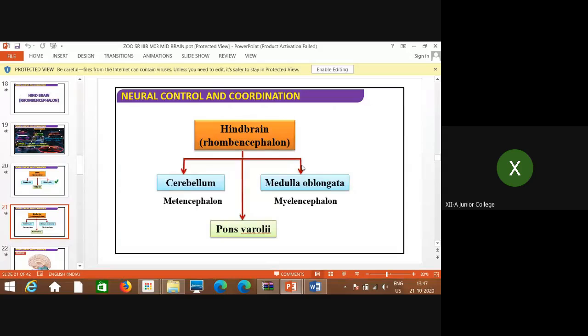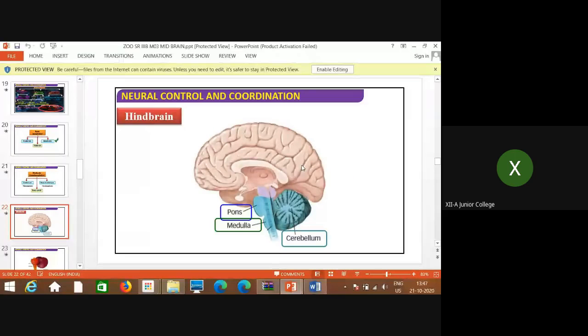These parts are very clearly shown in this diagram. This fan-like structure is called pons. This is the medulla, which in continuation as a tubular stem structure continues with the spinal cord, and this structure is the second largest part of the brain called cerebellum.